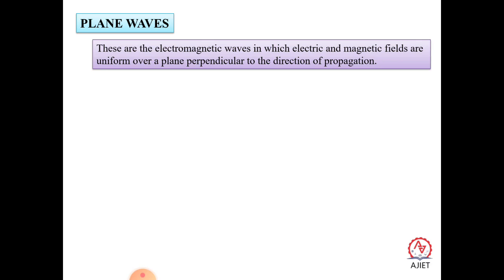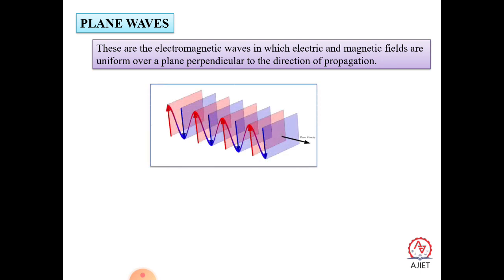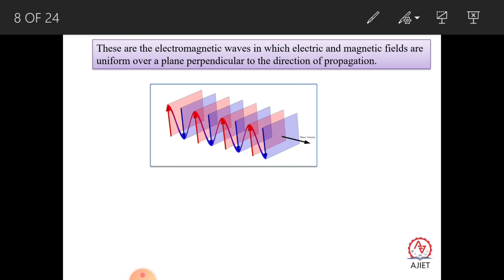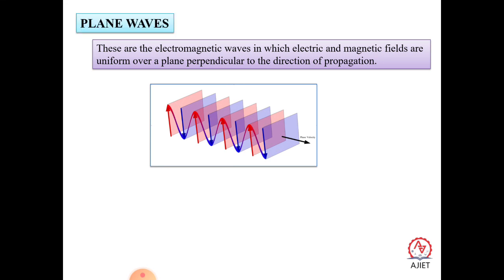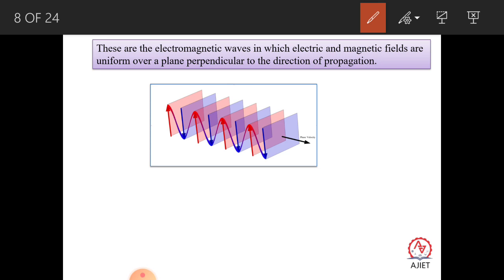So next, what are plane waves? These are electromagnetic waves in which the electric and magnetic fields are uniform over a plane perpendicular to the direction of propagation. You can see here one kind of plane wave. This is the direction of the wave, and like this the wave is propagating. It is moving in terms of planes.